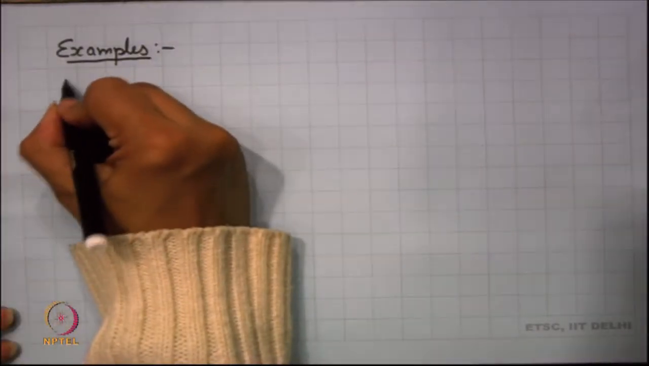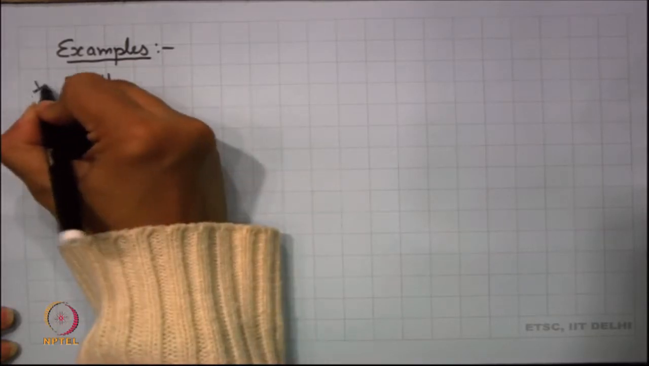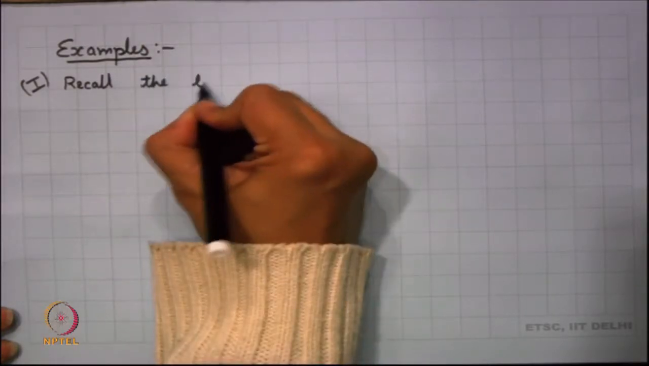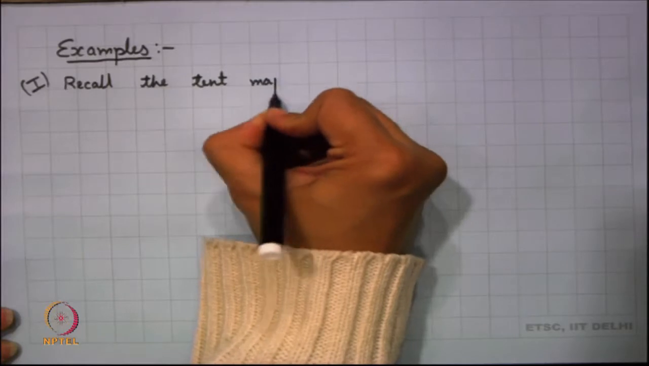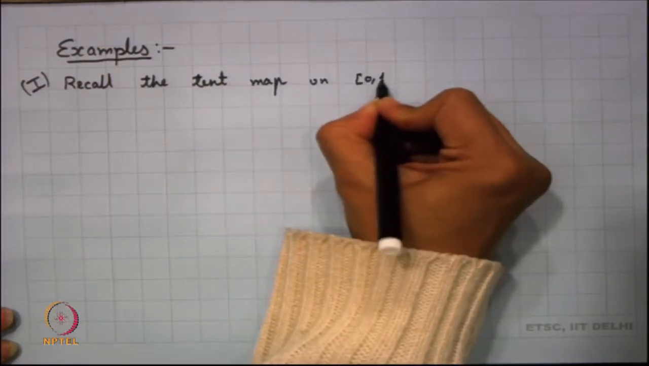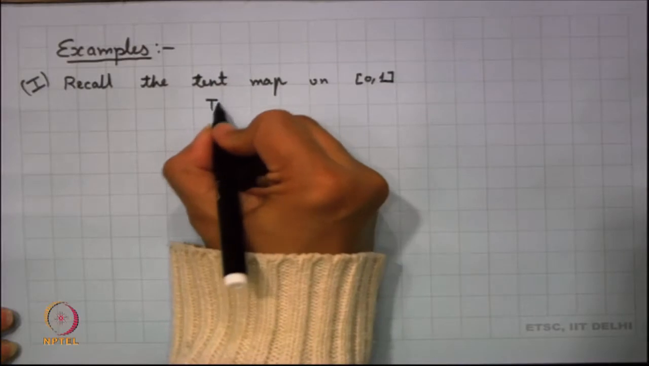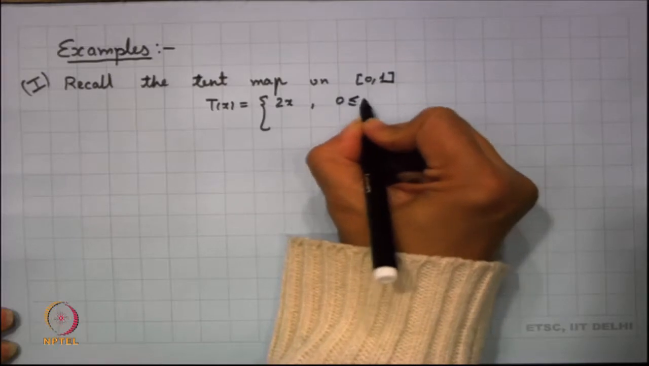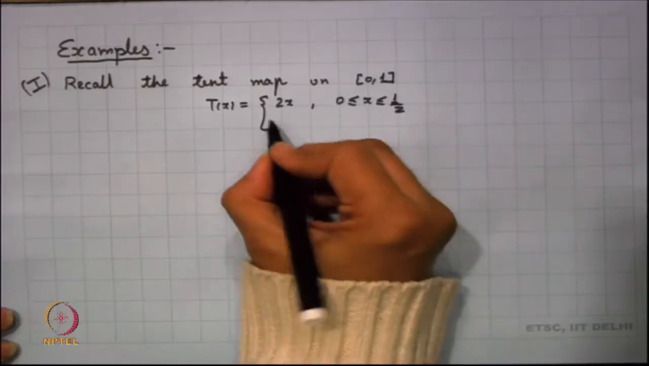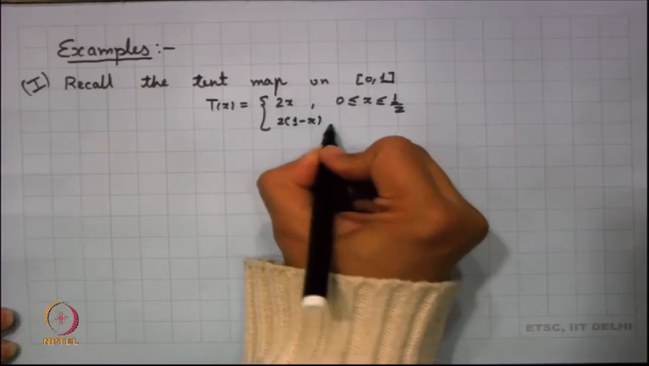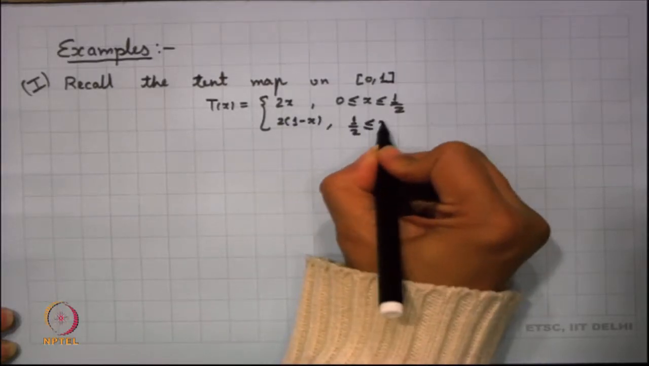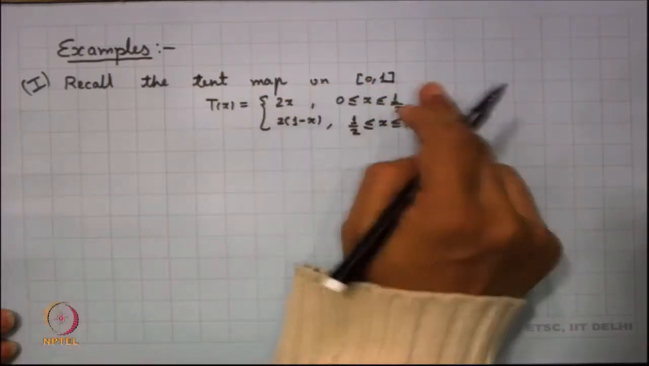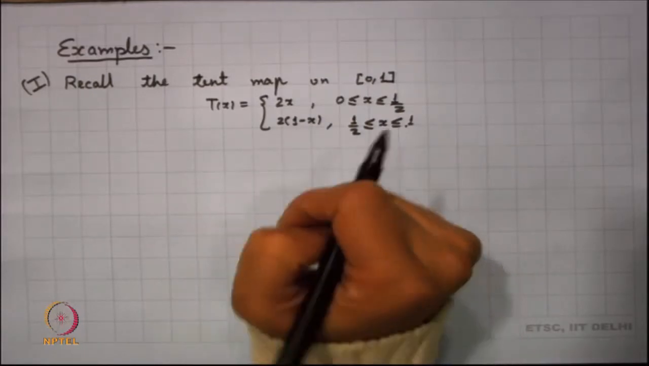Specifically want to recall, so I am writing it, the first example here, we recall the tent map. I think we have already studied the tent map on [0,1]. So, the tent map is given as T(x) equal to 2x for 0 less than x less than or equal to half, and it is 2(1 minus x) when you have half less than or equal to x less than or equal to 1. So, we recall the tent map on [0,1]